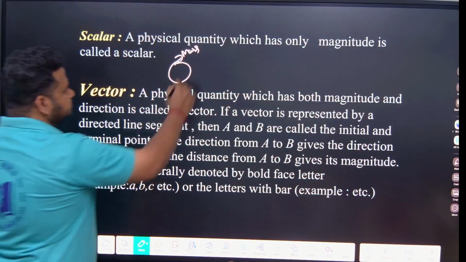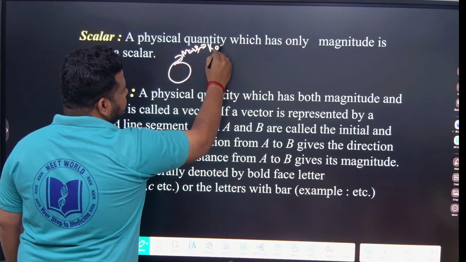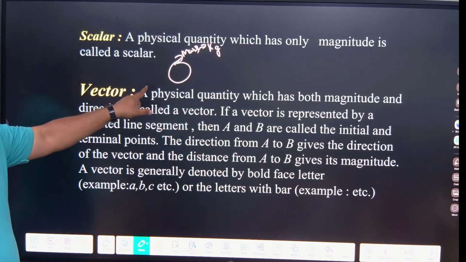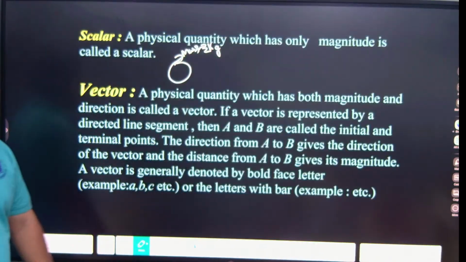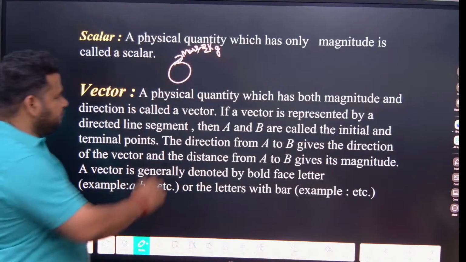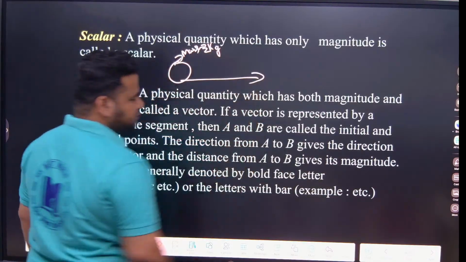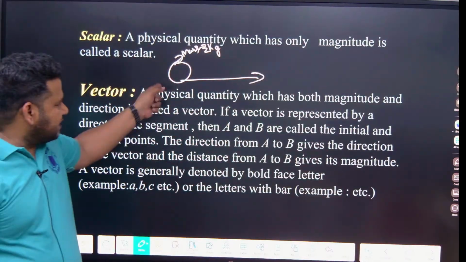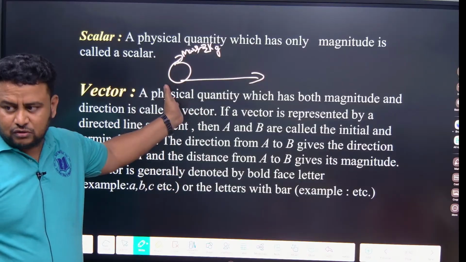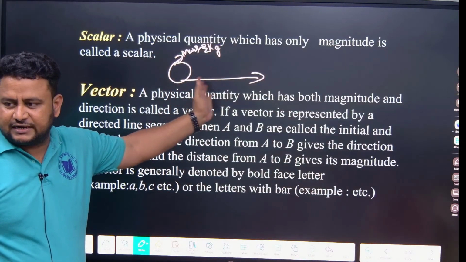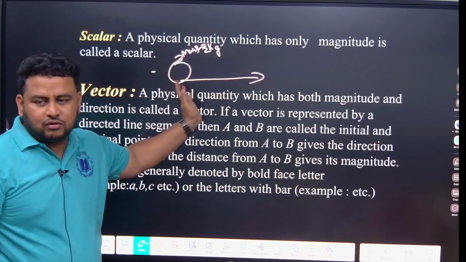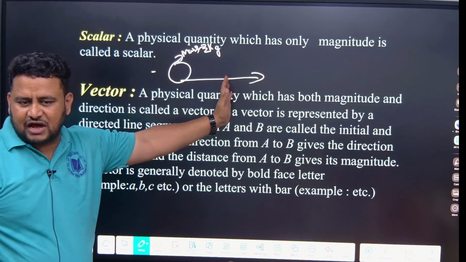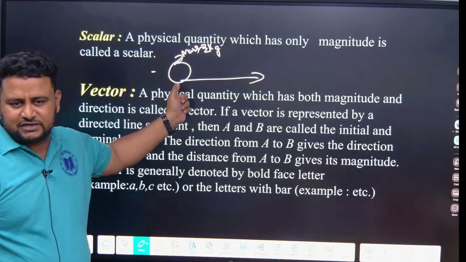Okay, mass is measured in what? What is the unit of mass? Kg, right? So this is a scalar. Suppose I talk about this 2 kg, I say this is a scalar. But if I apply some force and this moves in this direction, due to force it is having direction. This mass ball will move towards some direction. So that is now having direction also. So now it becomes a vector.